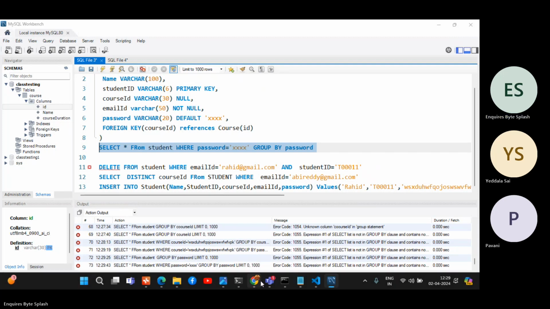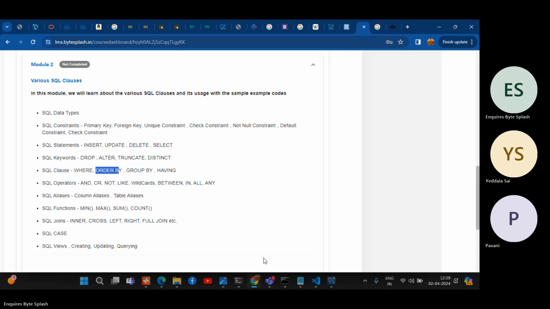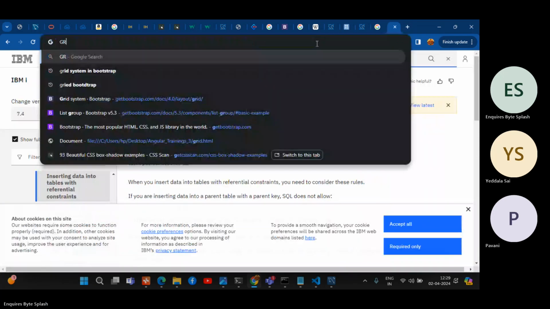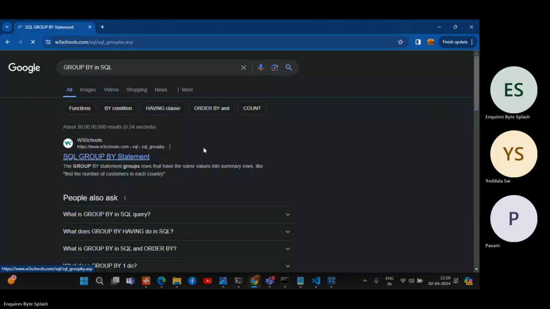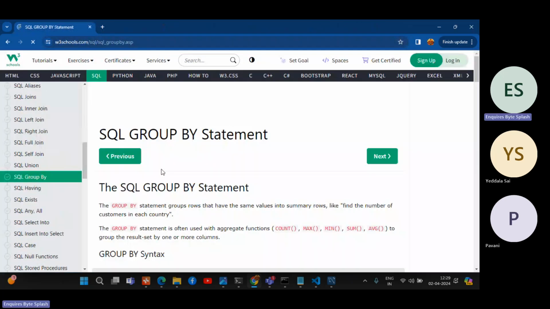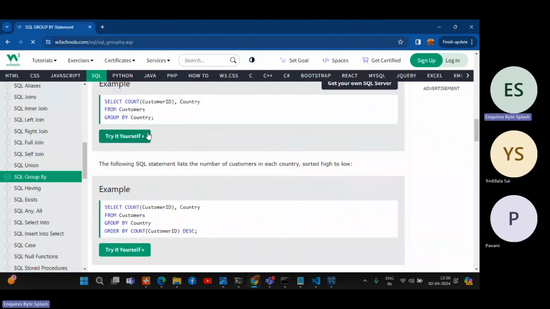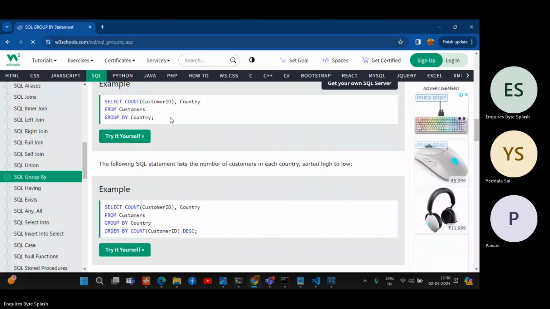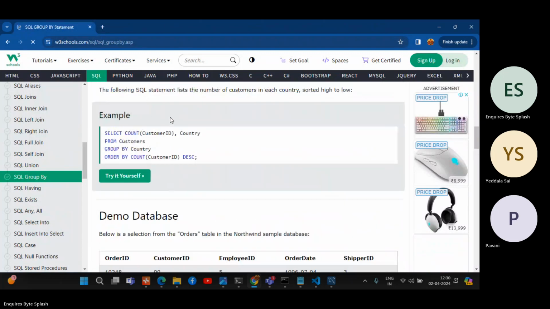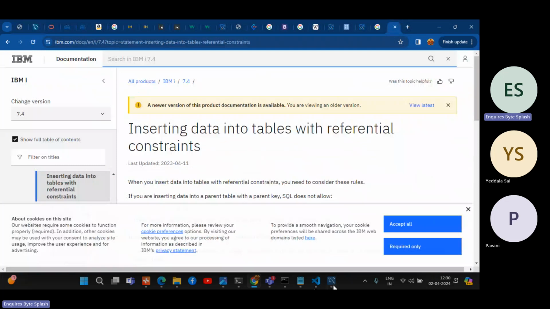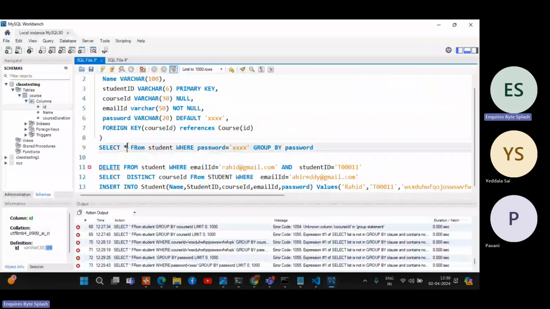Let's see. Let's group by syntax. Group by column name, so directly we can do that. Group by country. So same, we are doing the same. But let's use something here: count of password. Let's see now. Count is a function. We'll discuss that next.